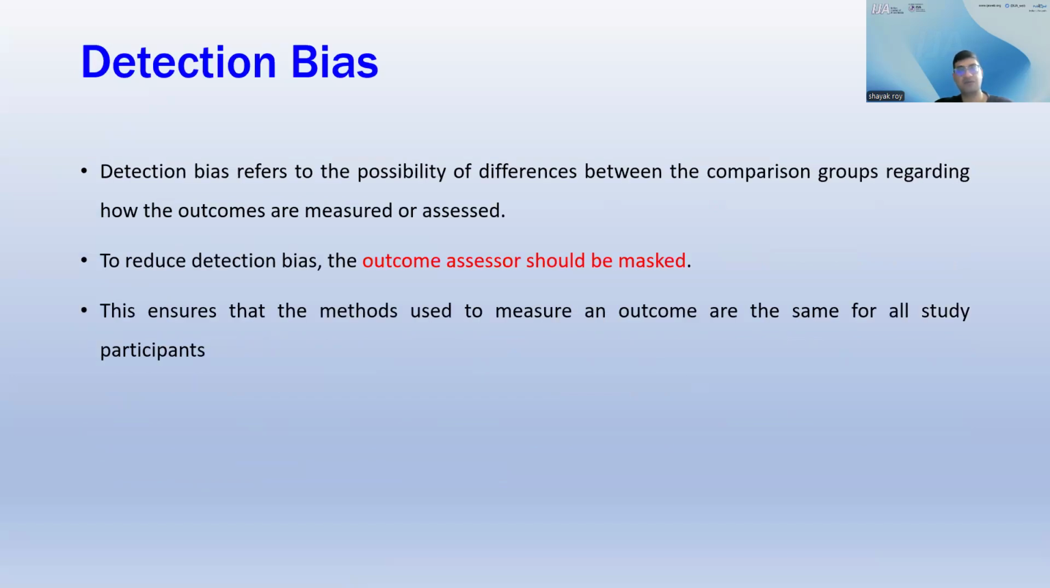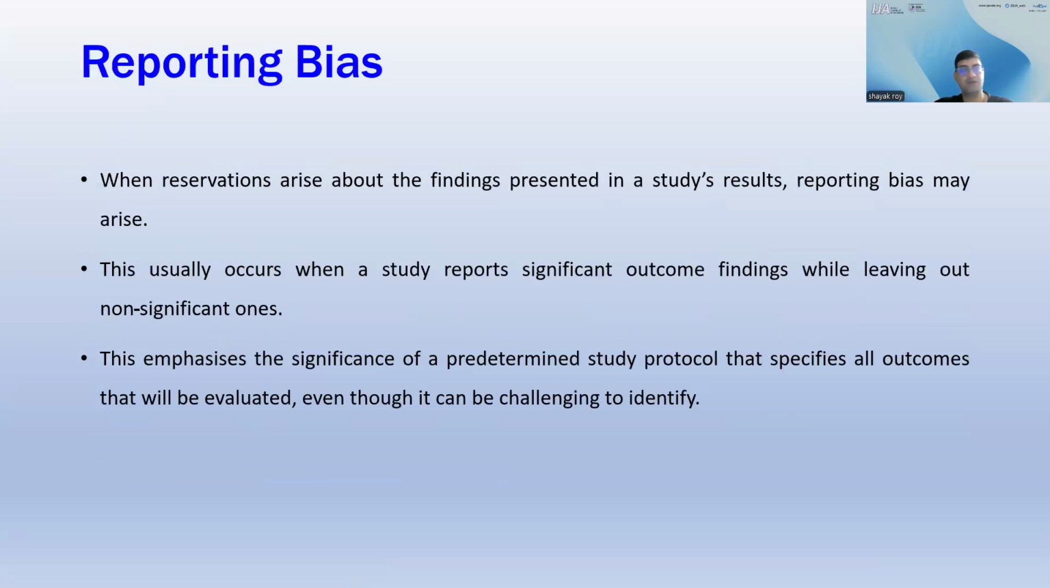Detection bias refers to the possibility of differences between the comparison groups regarding how the outcomes are measured or assessed. To reduce detection bias, the outcome assessor should be masked. This ensures that the methods used to measure an outcome are the same for all the study participants. When reservations arise about the findings presented in a study's result, reporting bias may arise. This usually occurs when a study reports significant outcome findings while leaving out the non-significant ones. This emphasizes the significance of a predetermined study protocol that specifies all the outcomes that will be evaluated, even though it can be challenging to identify.